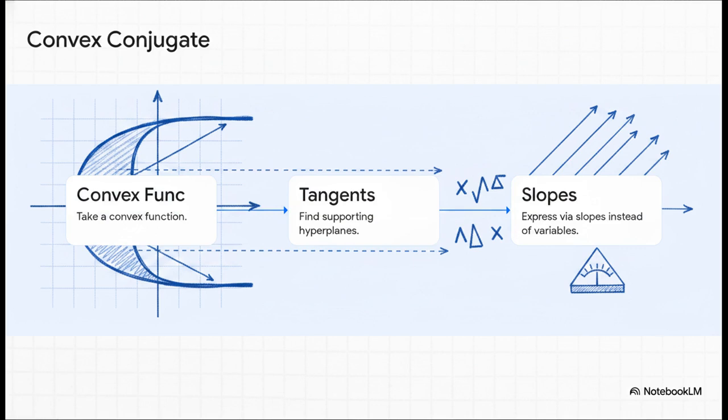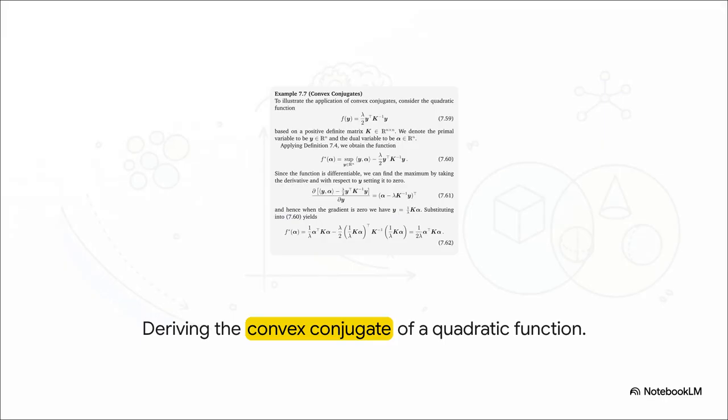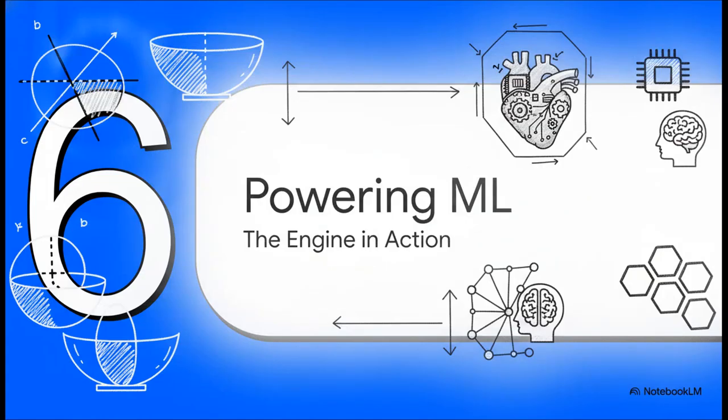We are literally swapping out the physical points in space for the slopes of the lines touching those points. And when you derive the conjugate of a quadratic function, you can just use basic calculus. By taking the derivative and setting it to 0 to find the maximum, we seamlessly transform our primal quadratic variable right into its dual counterpart. It mathematically solidifies this incredible idea that a convex function can be completely understood just by looking at its tangent slopes.